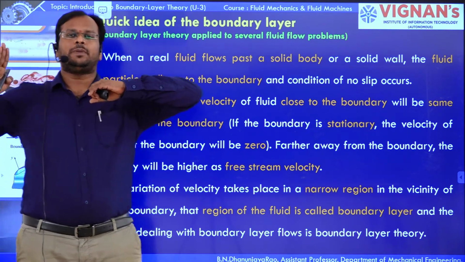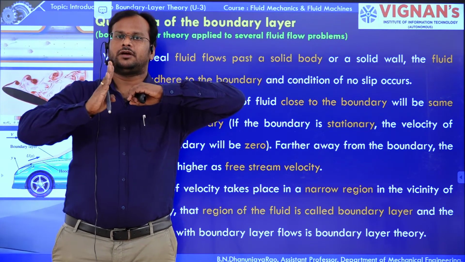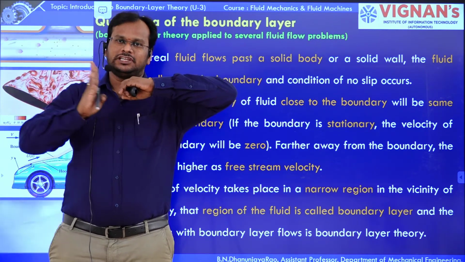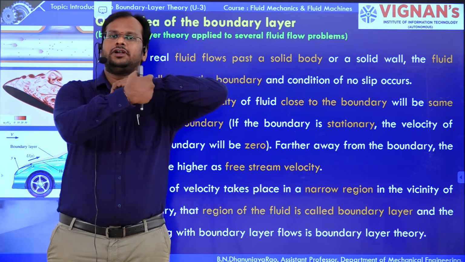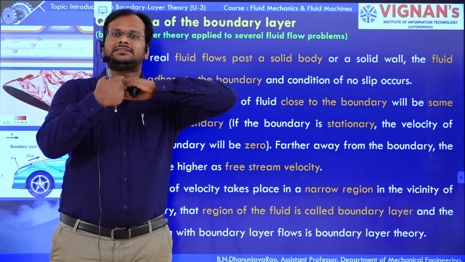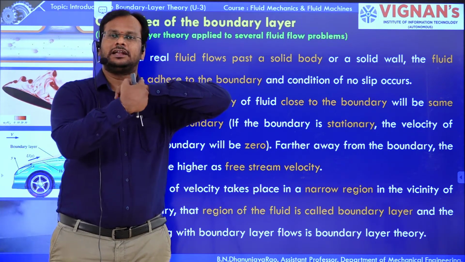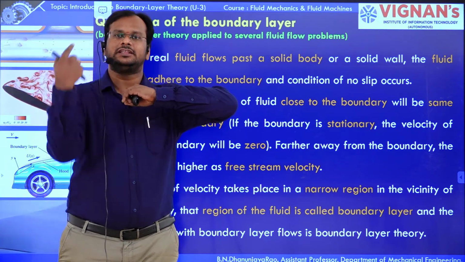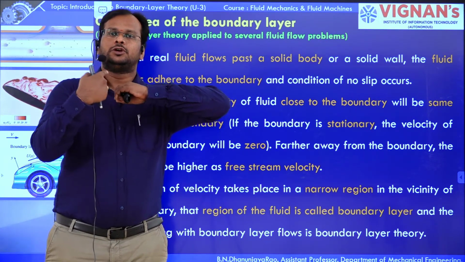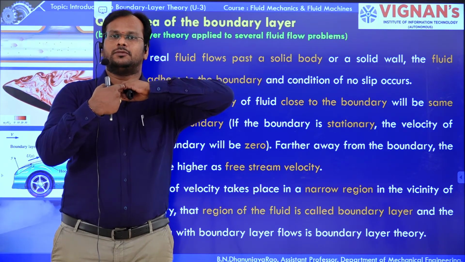Initially, the fluid particles come with free stream velocity u. On approaching the solid boundary, what happens? The fluid particles are retarding, meaning they are losing velocity to the velocity of the plate or solid object.